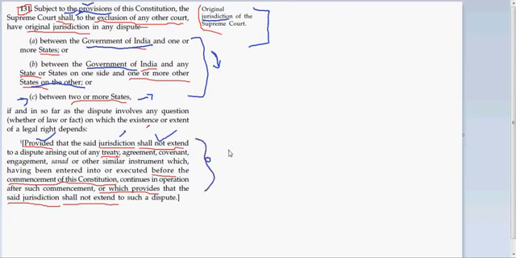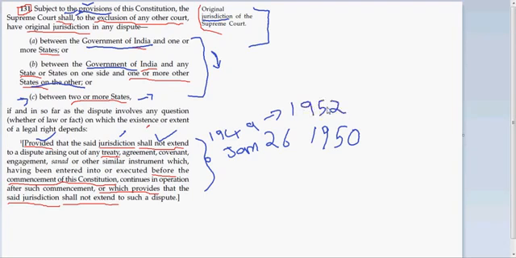Basically, what it means is, we all know that on January 26, 1950, our Constitution commenced. It means that if there was any agreement between two parties, let's say between state A and state B in 1949, and some dispute came out of that agreement in 1952, then the Supreme Court has no jurisdiction on that, because that particular agreement was signed in 1949.